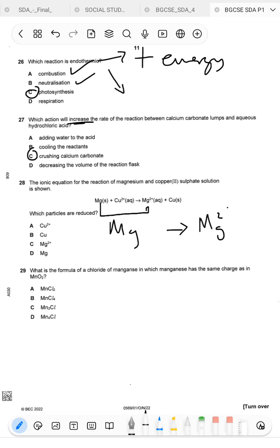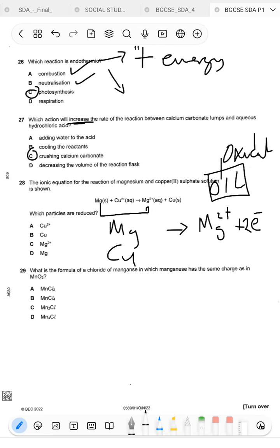magnesium ions. Now when a metal changes to a metal ion, it does what? It loses electrons. Remember your ionic bond, it loses electrons. And we said that the loss of electrons is what? It's OIL. Oxidation is loss. So this is oxidation. All right, so let's see. Copper 2 ions change to copper atoms. So we'll need to gain electrons.